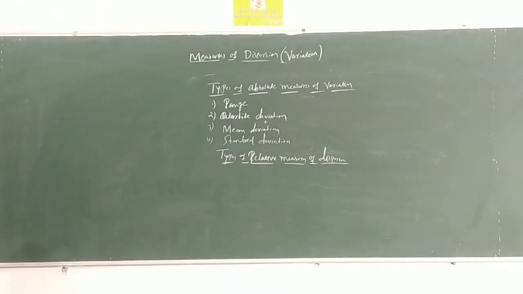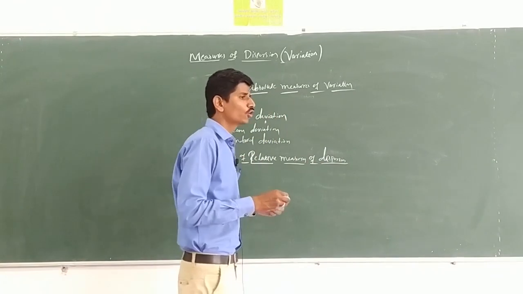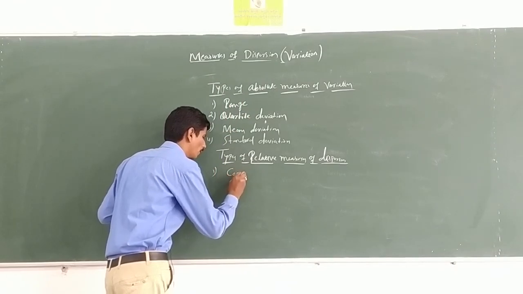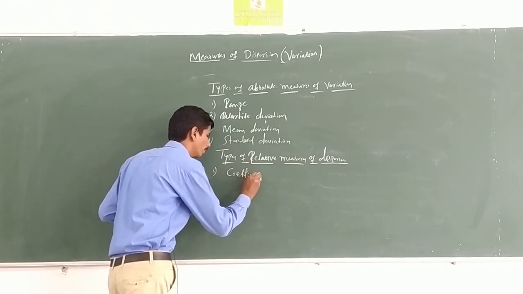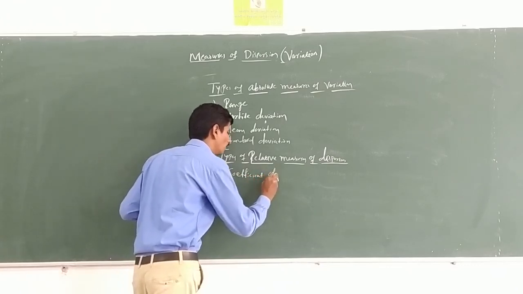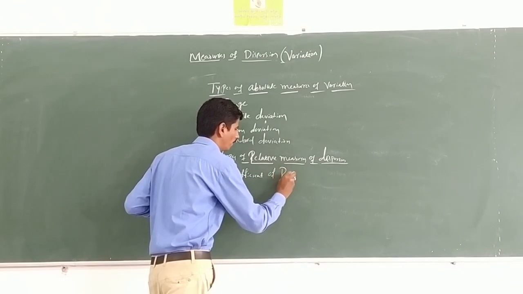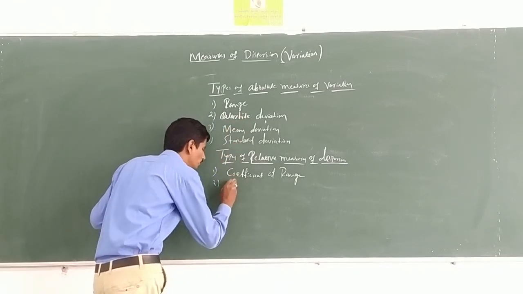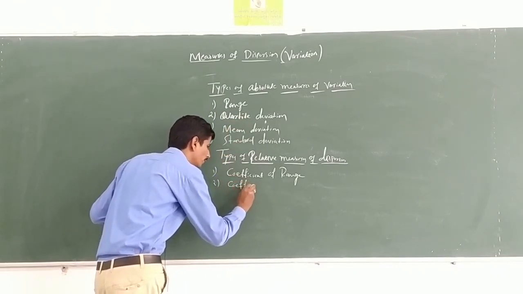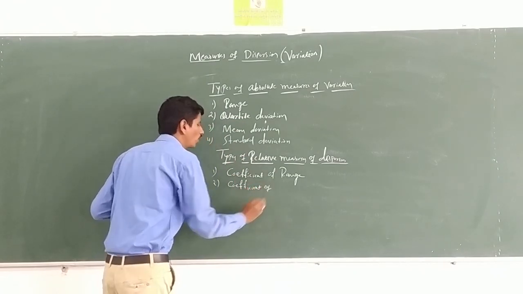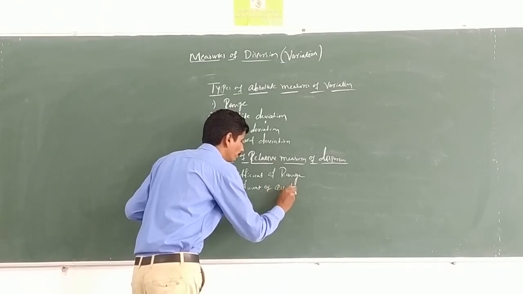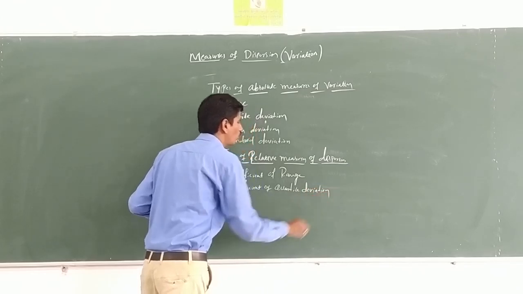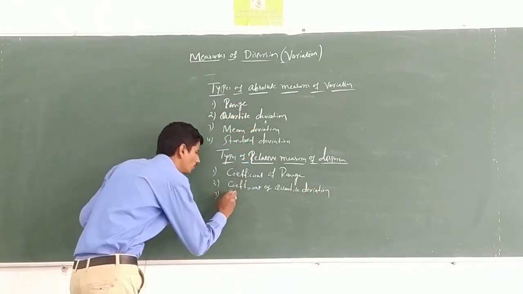One is coefficient of range. Second one, coefficient of quartile deviation.